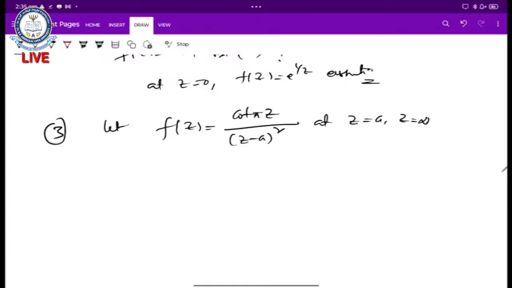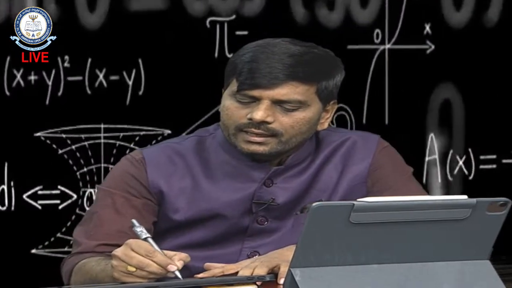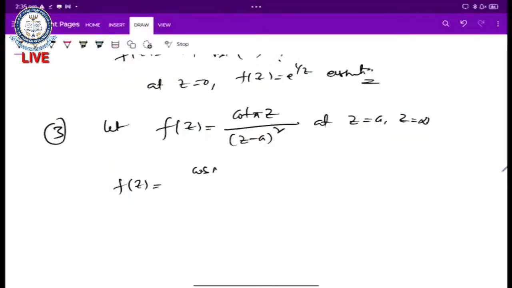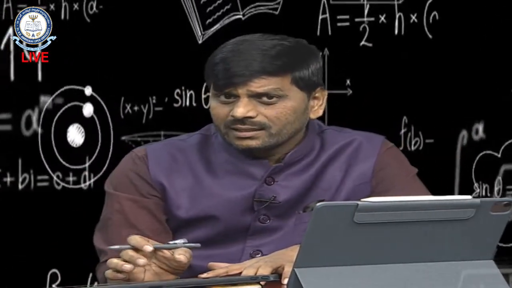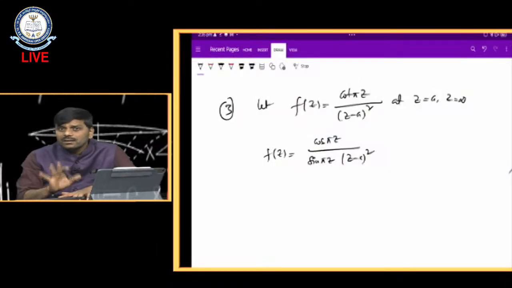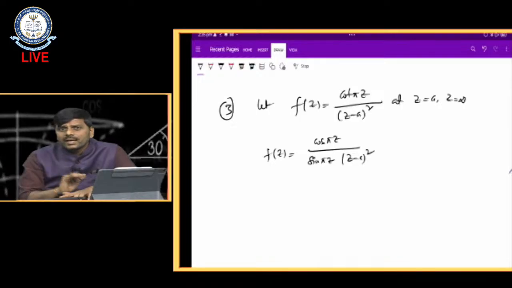We know that cot is nothing but cos by sin, so we can rewrite this function as cos pi z by sin pi z into z minus a whole square. Now to find the singularities of this function, the denominator should be equal to 0, then we get some points. Those points are where the function fails to be analytic.